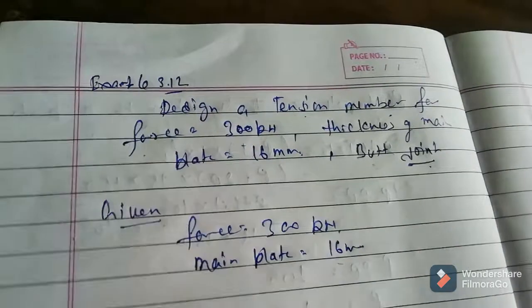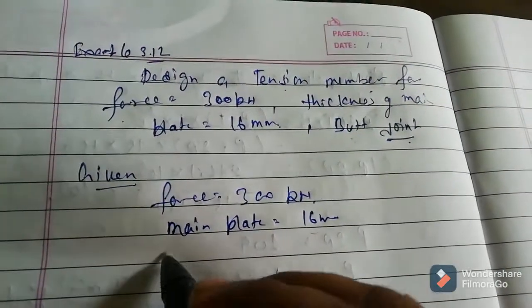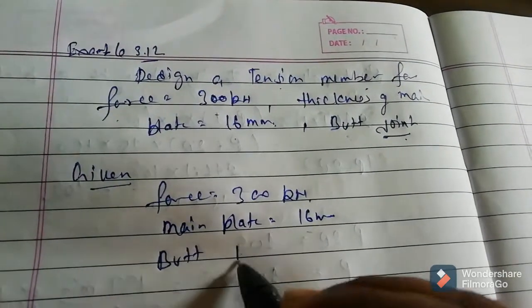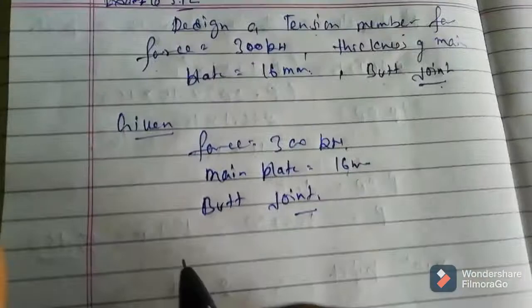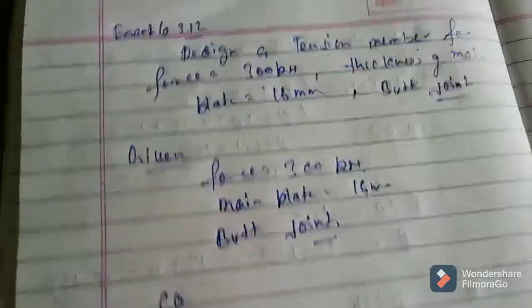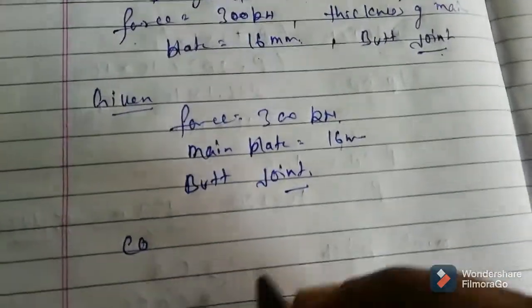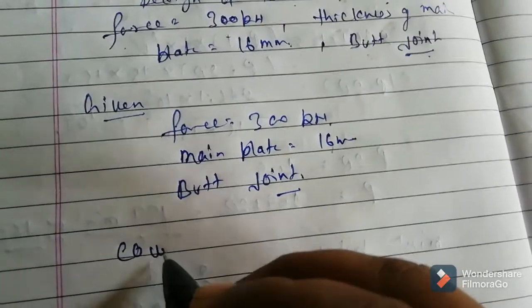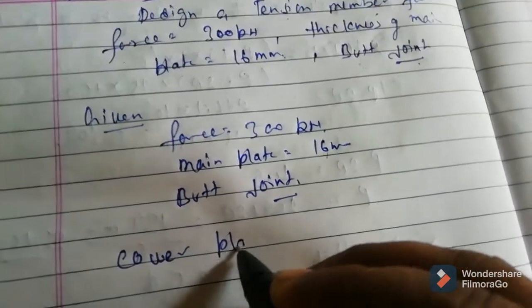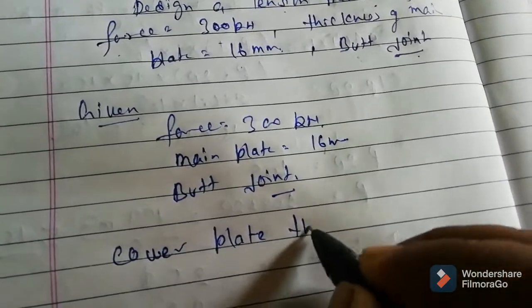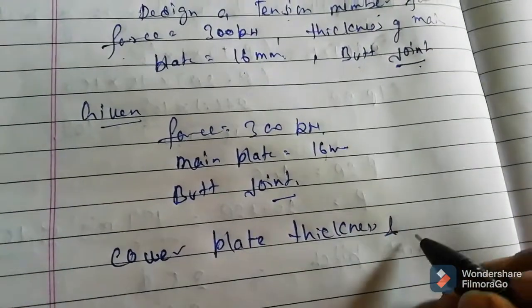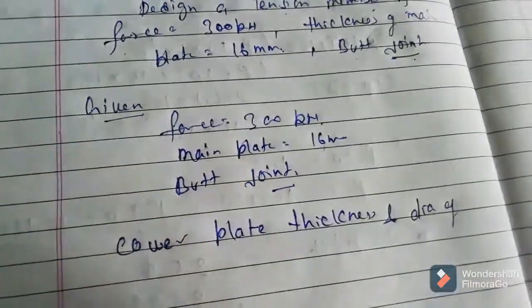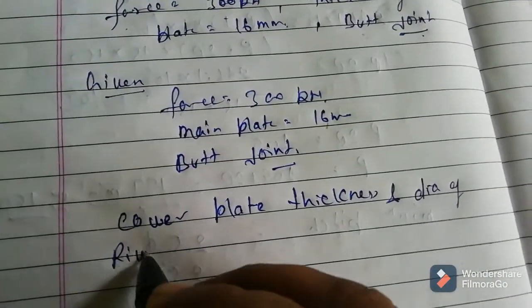If you design for the butt joint, we need to determine the cover plate thickness and the diameter of the rivet.